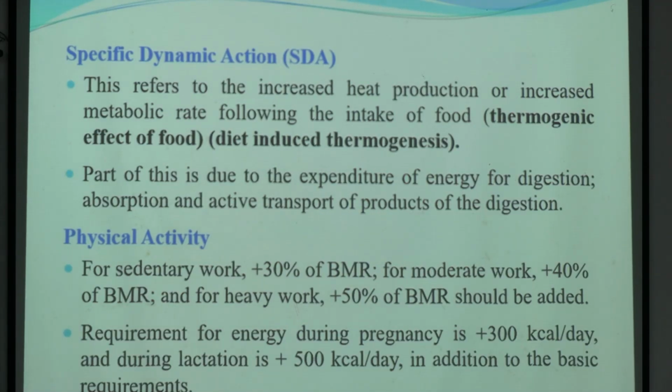Next, the specific dynamic action. What do we mean by specific dynamic action or the thermogenic effect of food? Thermogenic, from the term itself we can say that it is the production of heat, production of heat after taking a particular food.